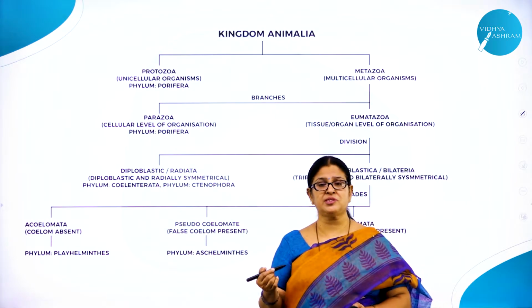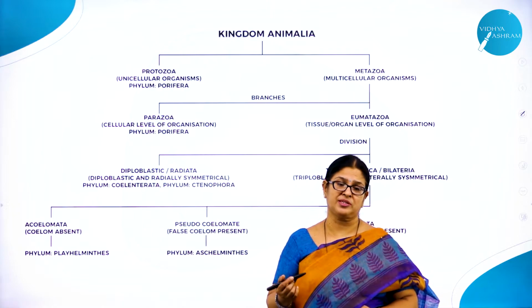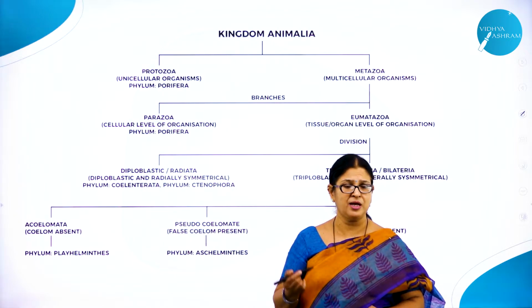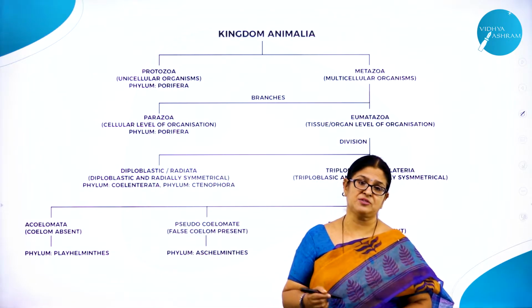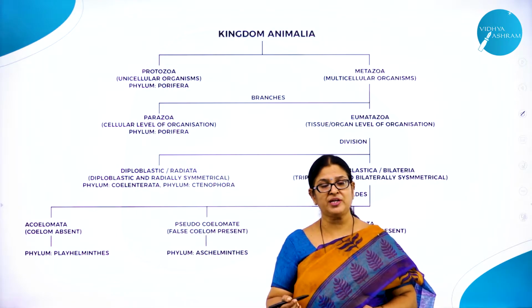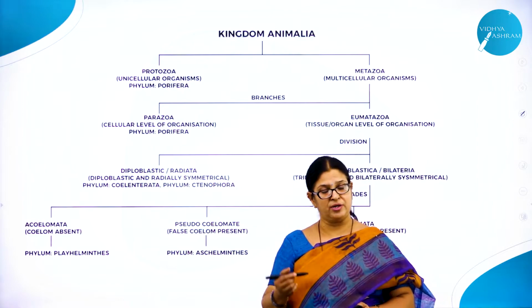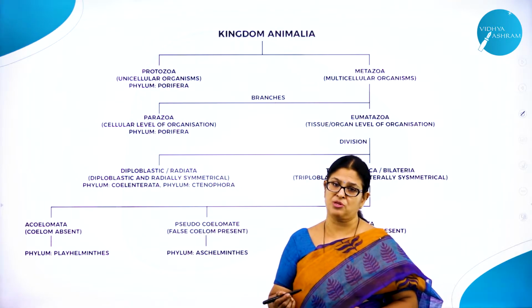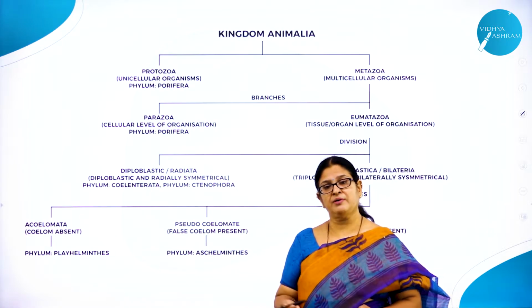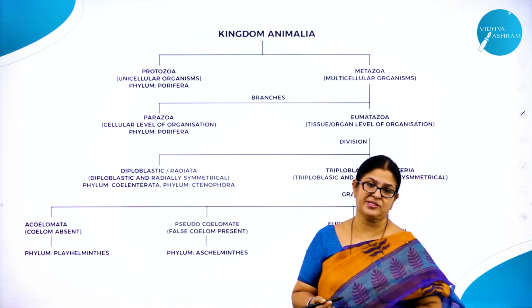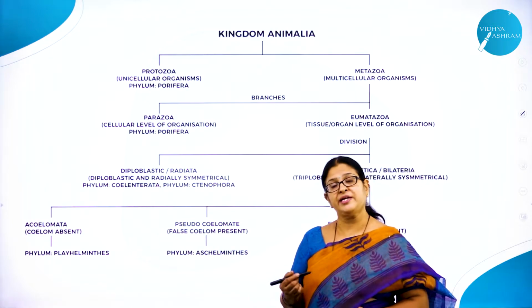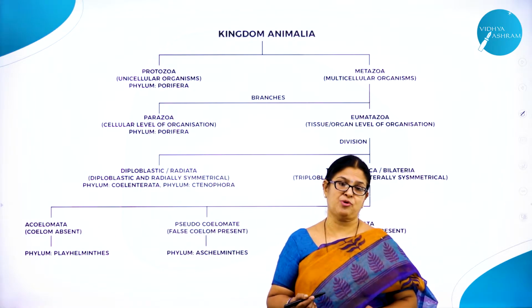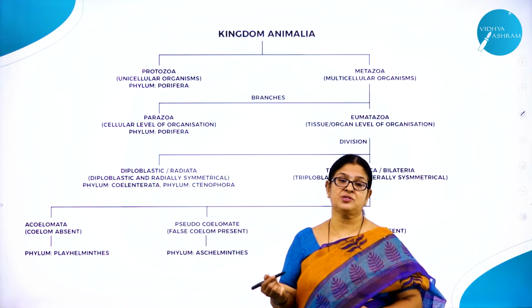Next, based on the coelom. What is coelom? Coelom is nothing but the space between the body wall and the alimentary canal. Based on the presence or absence of coelom, we classify the animals into coelomates, that is eucoelomates, acoelomates, and pseudocoelomates, right? Then we came across a very important characteristic feature, cephalization, formation of head. Then next was segmentation of the body. Then next, very important is what?